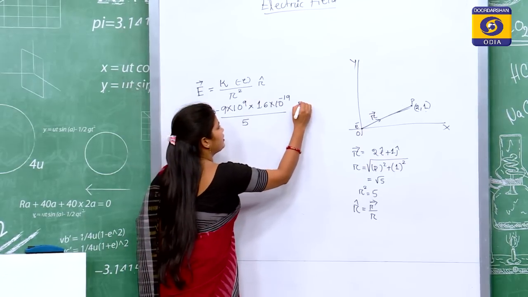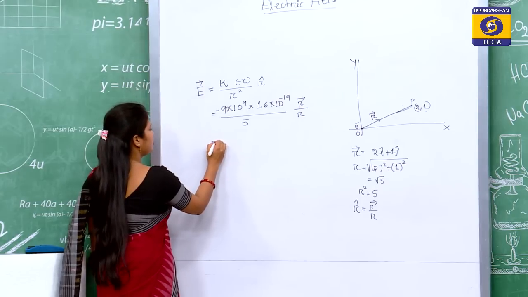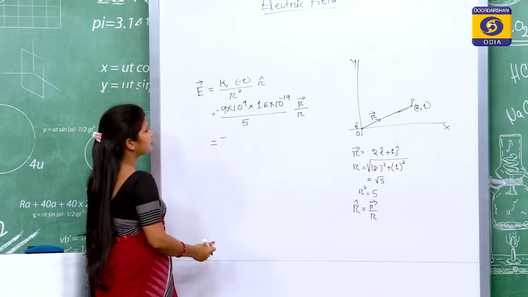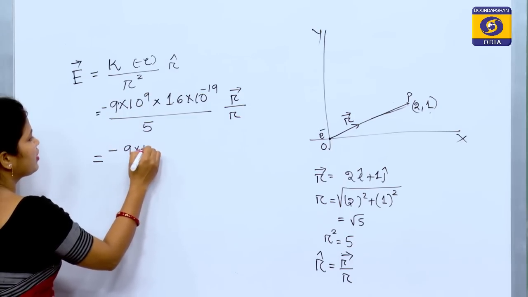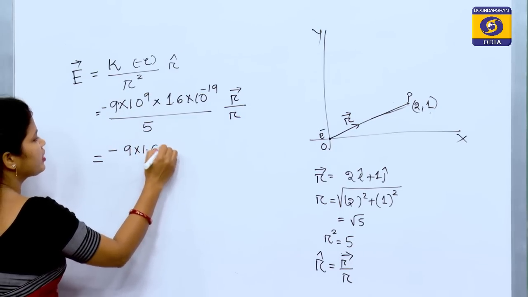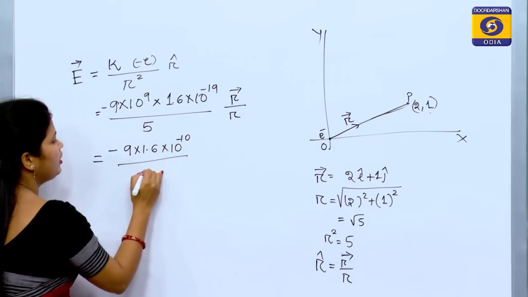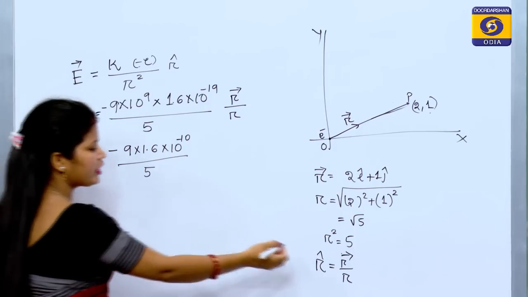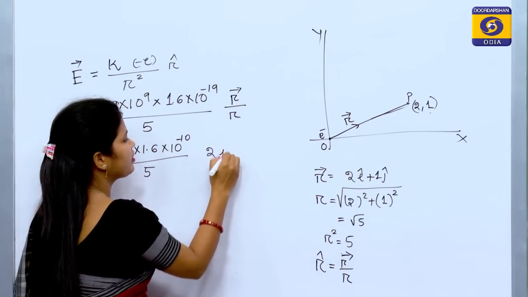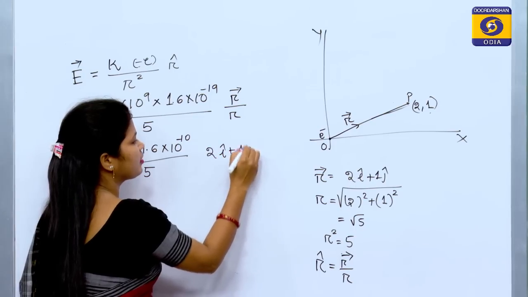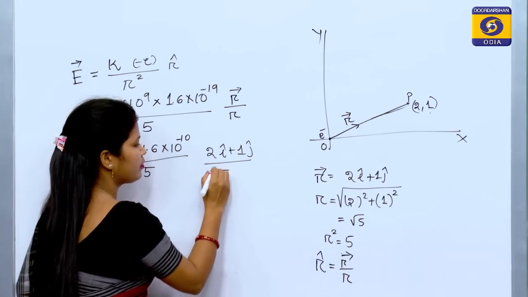So, I can write here R vector upon R. So, this will be equal to minus 9 into 10 to the power 9 into 1.6 into 10 to the power minus 19 upon 5, R vector, here 2 i cap plus 1 j cap, divided by R, here root 5.